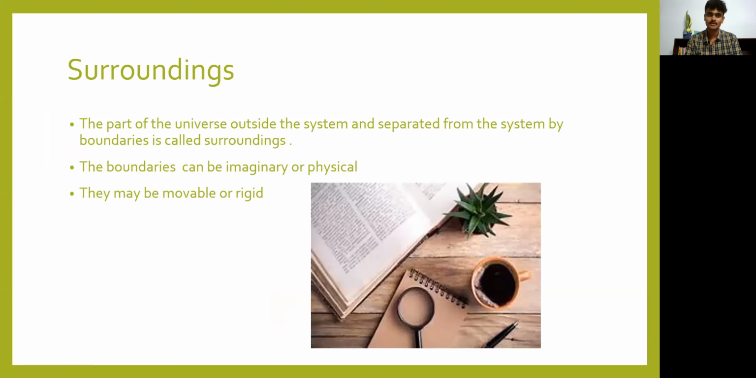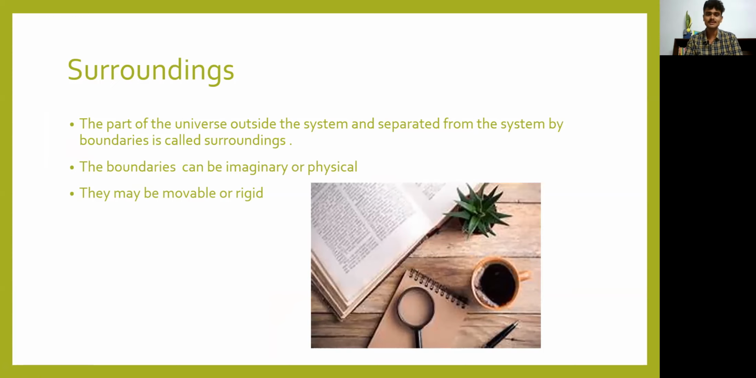Next comes surroundings. We studied what a system is and what a process is. So what is the remaining thing all around the system? That is surroundings. The part of the universe outside the system, separated from the system by a boundary, is called surroundings.